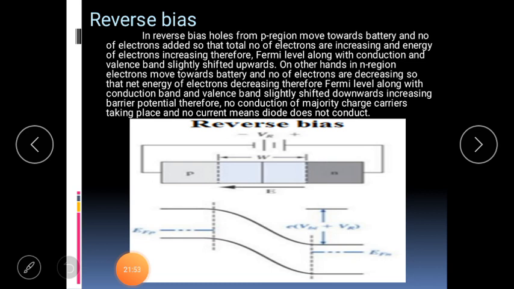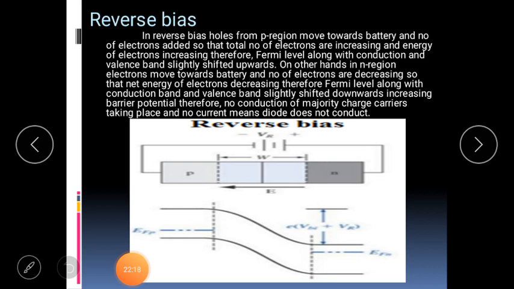Their total energy is increased, and this increase in energy causes the Fermi energy level to shift to a slightly higher position. Compensatively, the conduction band and valence band are shifted slightly upwards. On the other hand, the n region is connected to the positive terminal. Electrons from the n region move towards the terminal, so the number of electrons decreases.